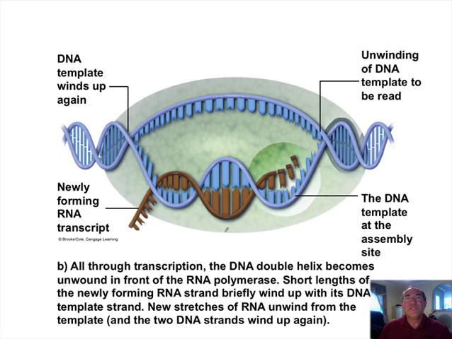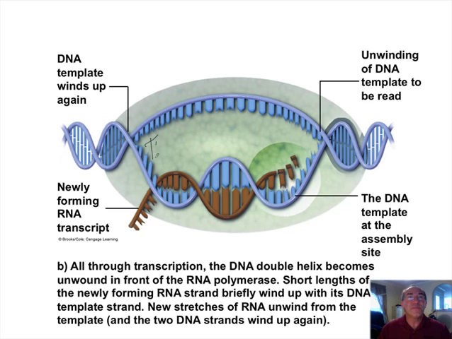One thing you have to do when you're initiating transcription is open up the DNA double helix. And here is the double helix on both sides, and here is an opened up region of the double helix. And this blue region down the bottom, that is our template strand, the one that is being copied by the RNA polymerase, which is right here.